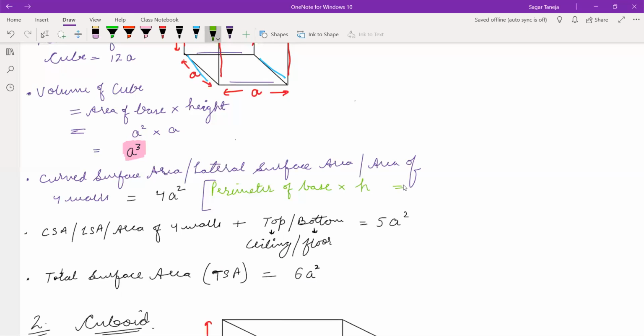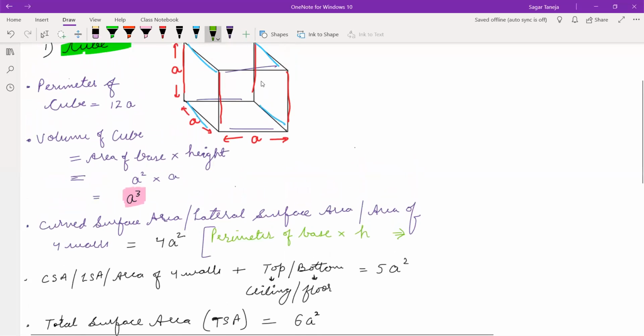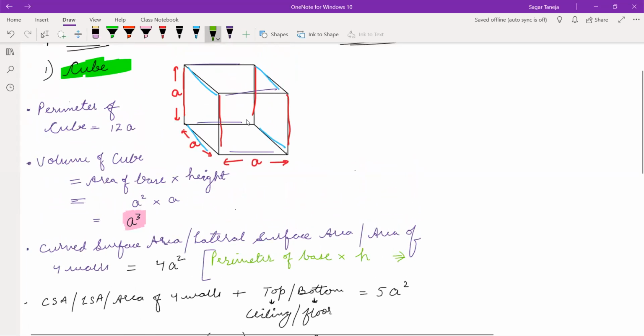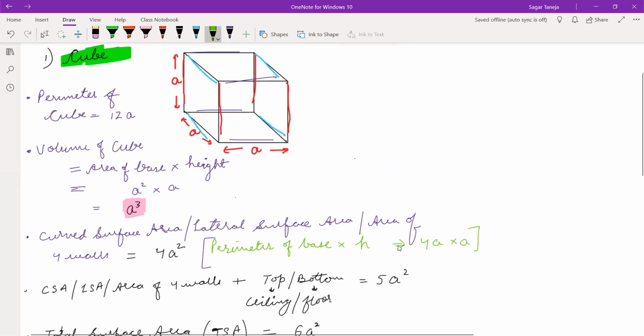So what is the perimeter of this base of cube? What is the base of this cube? Square, and perimeter of square is 4 into side. 4a is perimeter of this base and multiply by height. Height is a. This way this is derived. 4a square. Make a note of this.